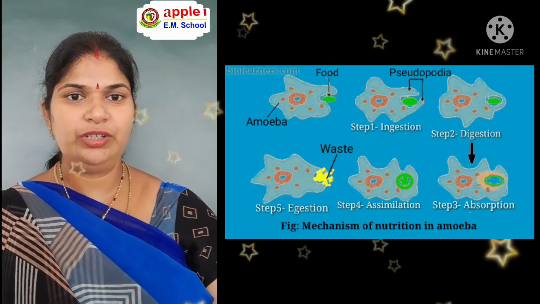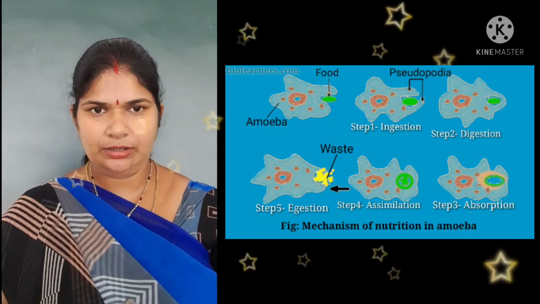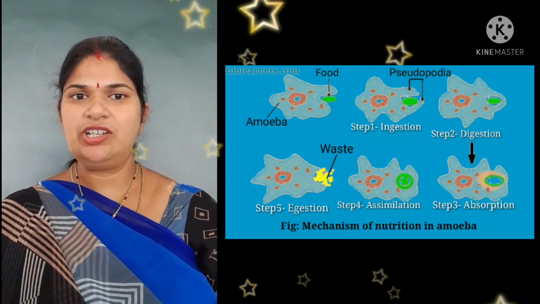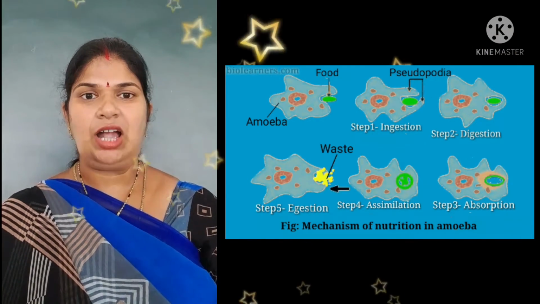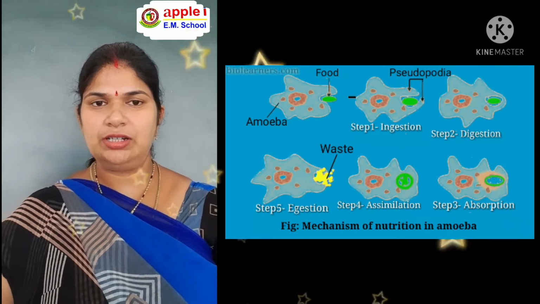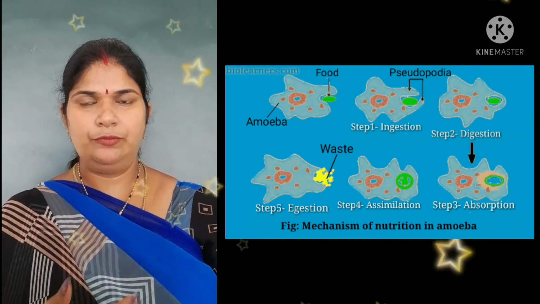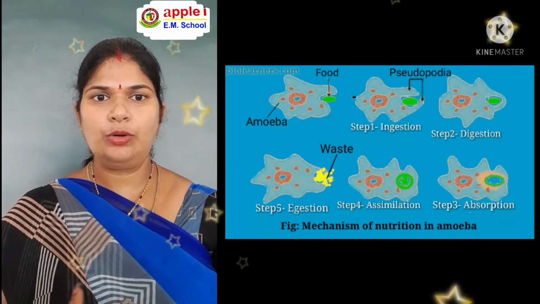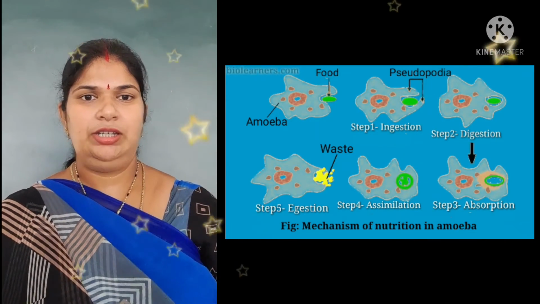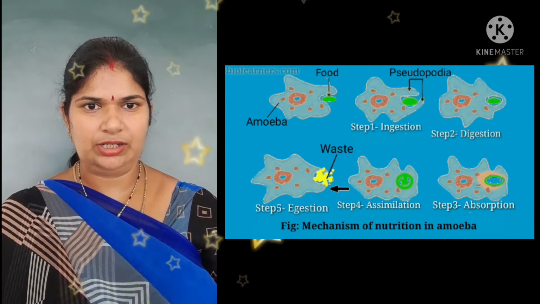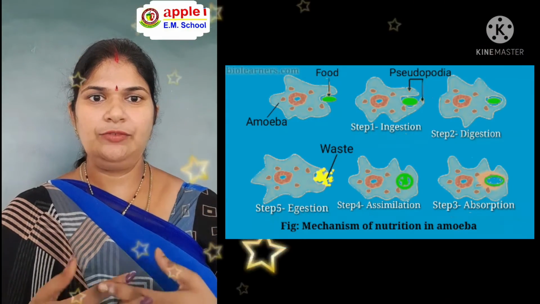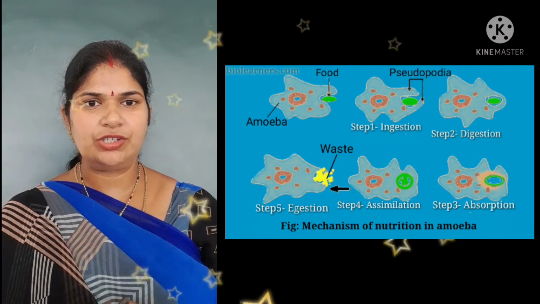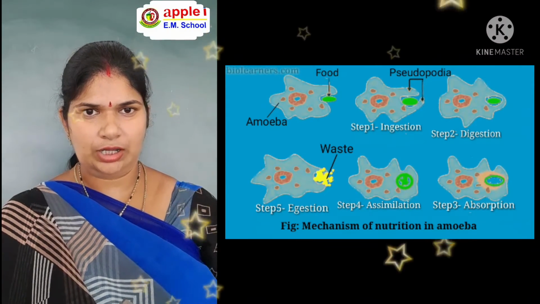Amoeba is a unicellular animal, that is a protozoan, which lives in ponds and ditches. So how does it acquire its nutrition? It takes in food by forming finger-like projections called pseudopodia.